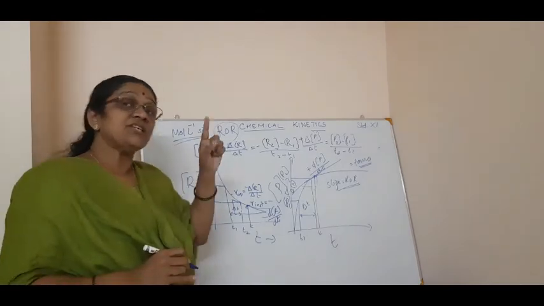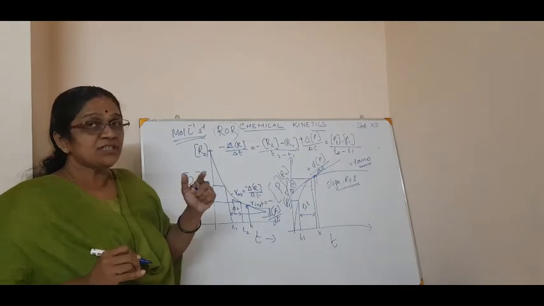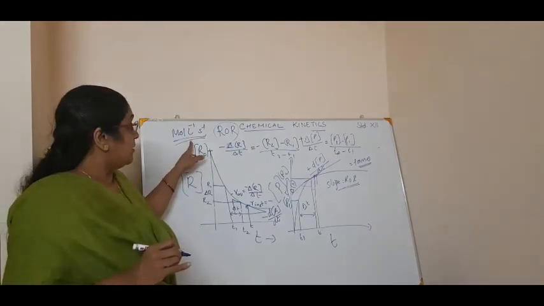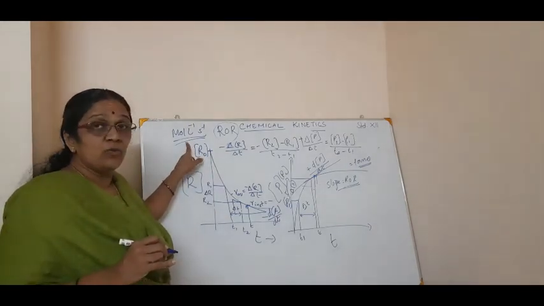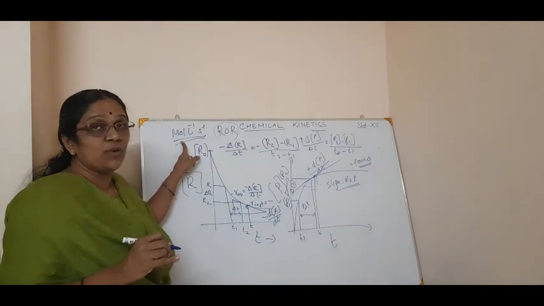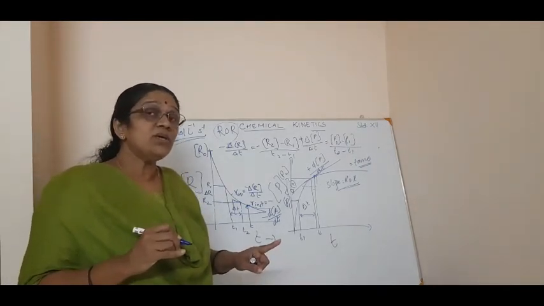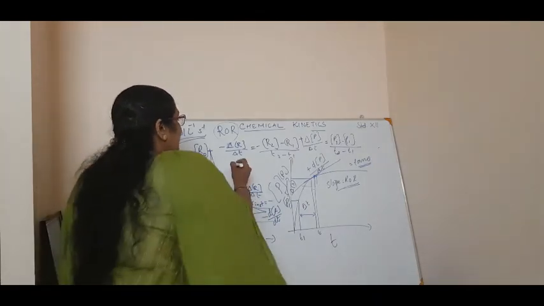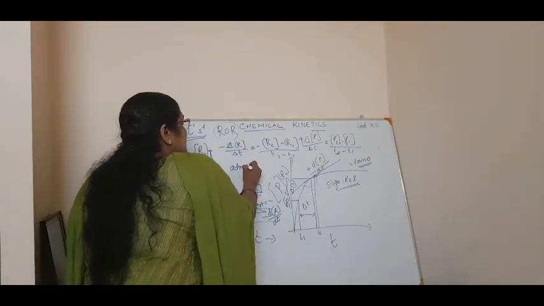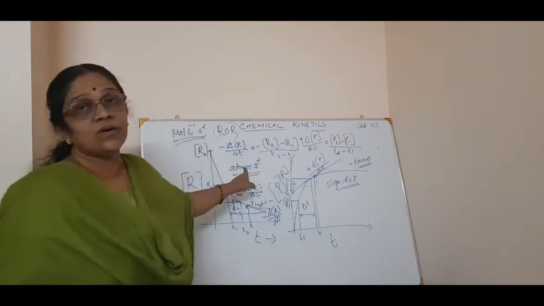Now, if it is a gaseous reactant and gaseous product, what will be the unit? For gases, instead of molarity, you will have partial pressure, isn't it? Instead of concentration, you will have the partial pressure. Then what will be the unit? The unit will be atmosphere per second, so atmosphere second inverse.